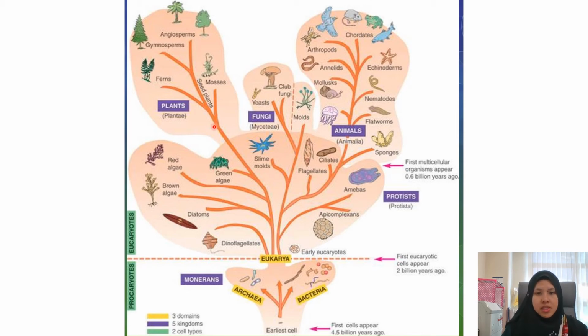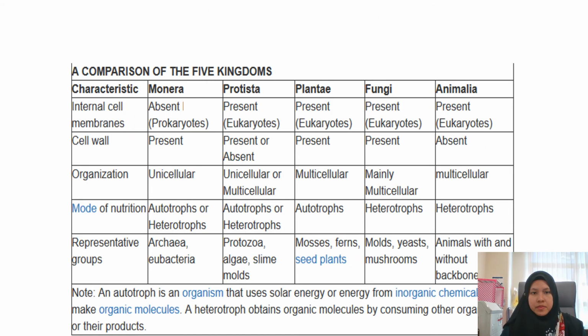And the last one is the kingdom plantae. Kingdom plantae can be further categorized into the flowering and also the non-flowering plants, or lower plants, higher plants, and so forth. And they are autotrophs, meaning that they can make their own food.